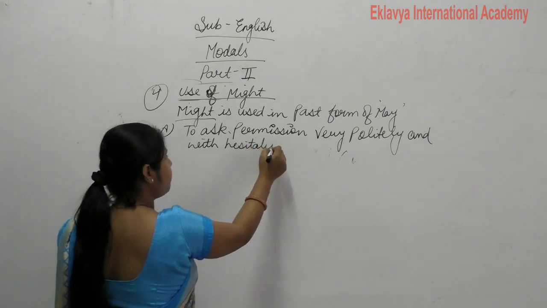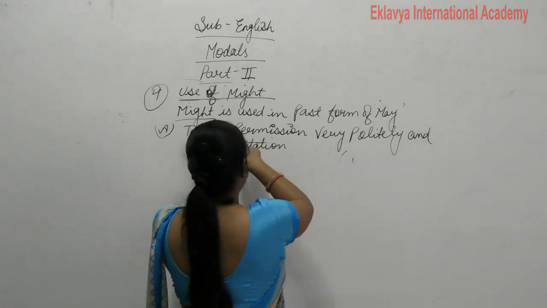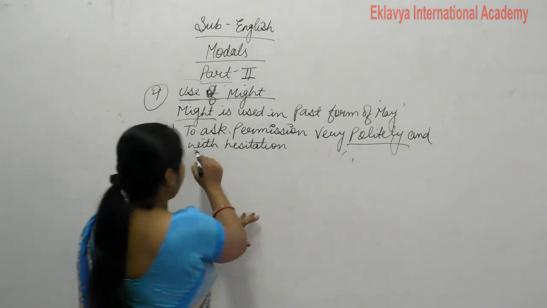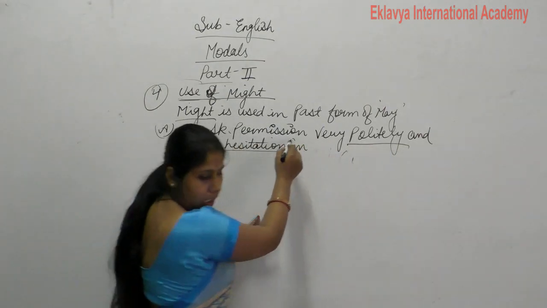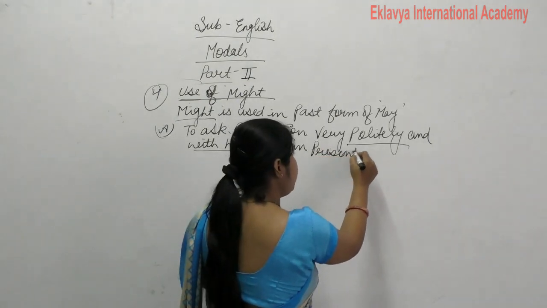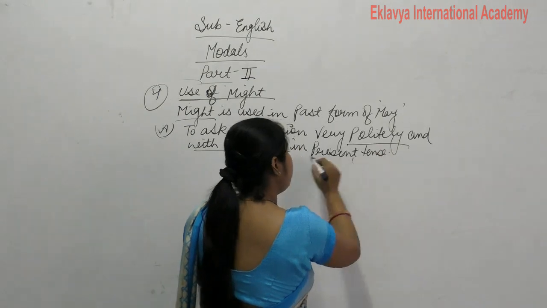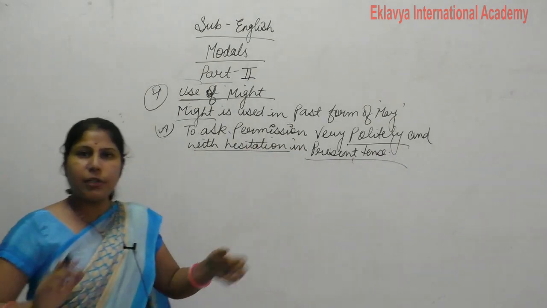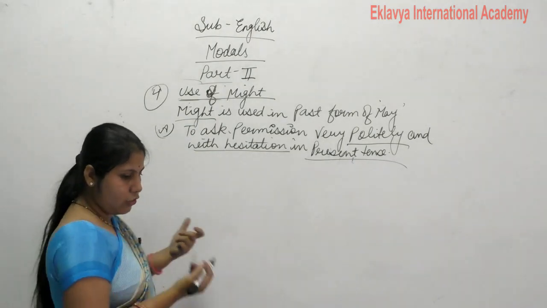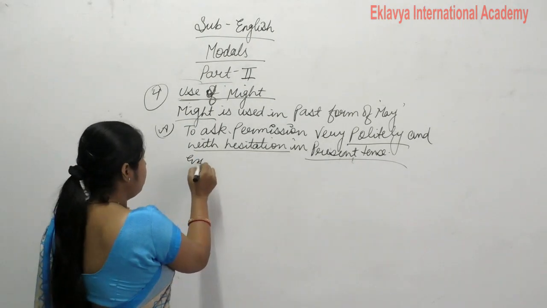Hesitation के साथ और politely. Okay? Permission to ask permission very politely and with hesitation in present tense. Okay? Permission politely भी ली गई है बट वो hesitantly ली गई है. Okay? Hesitation के साथ.